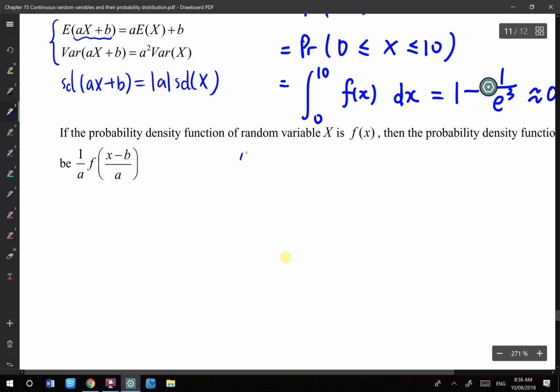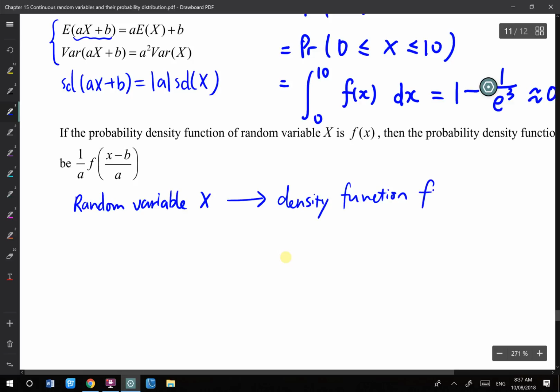Originally I have a random variable X, and we have a density function fx.